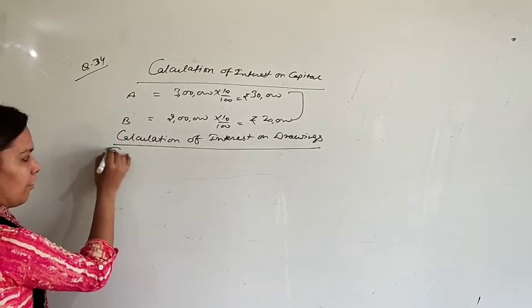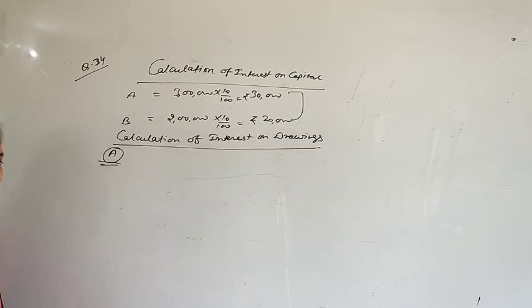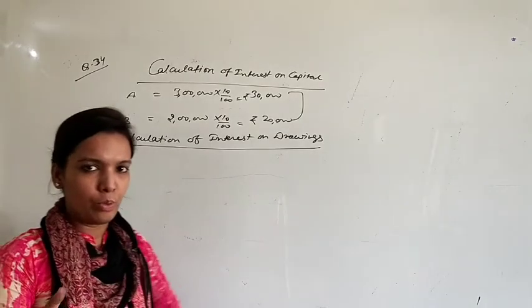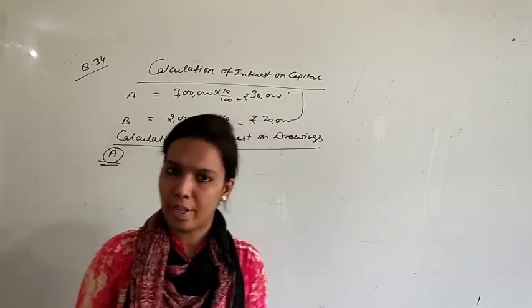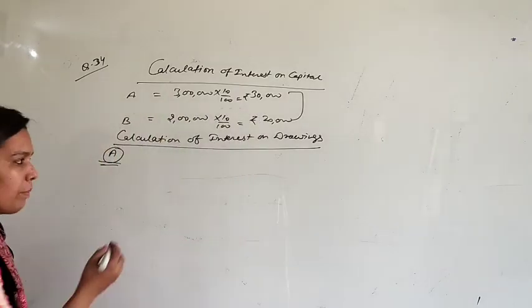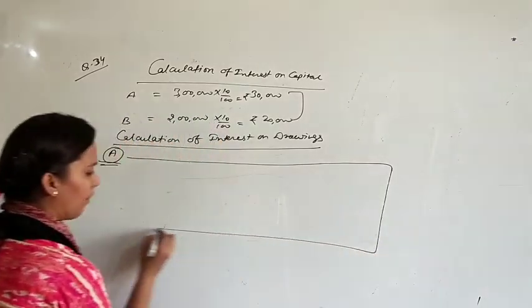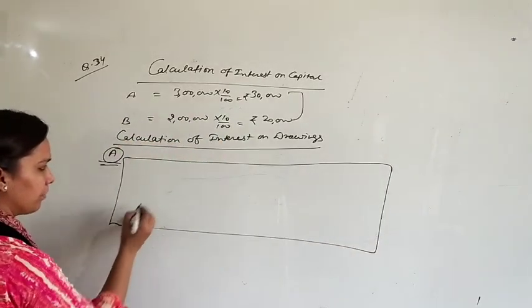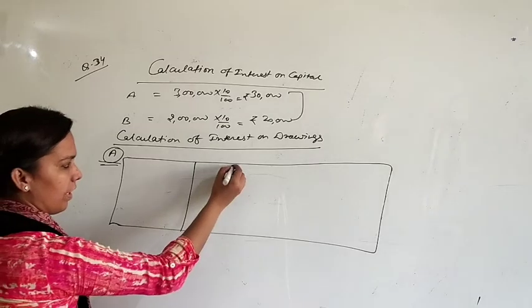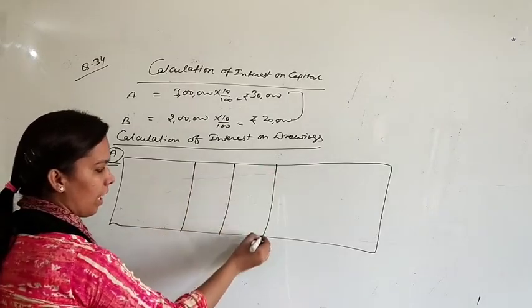First we are calculating for A. Actually A is withdrawing according to different amounts and different time gaps, so we will follow the product method. The columns are date, amount, time and product.